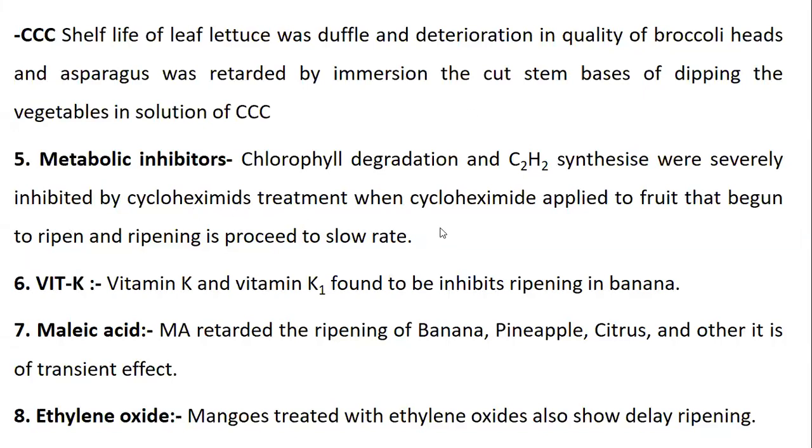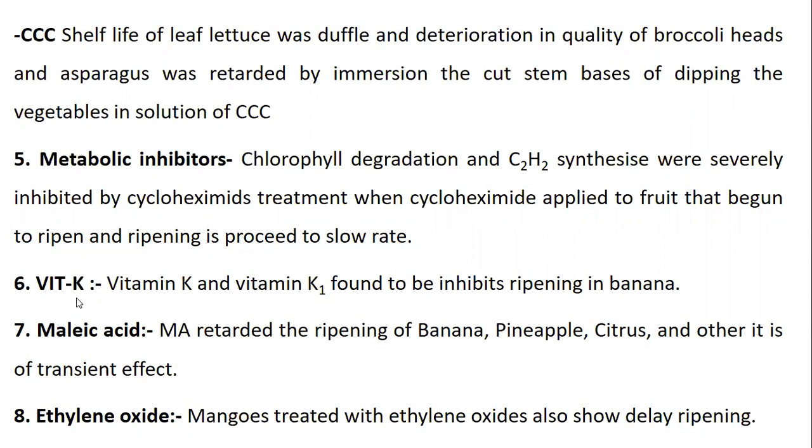When this cycloheximide is applied to fruit that has begun to ripen, the ripening process is slowed. Okay, metabolic inhibitors means this cycloheximide is used to inhibit the metabolic process.